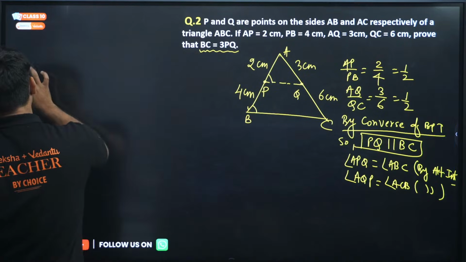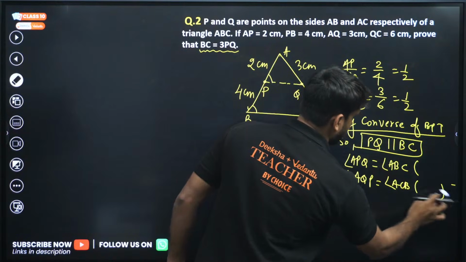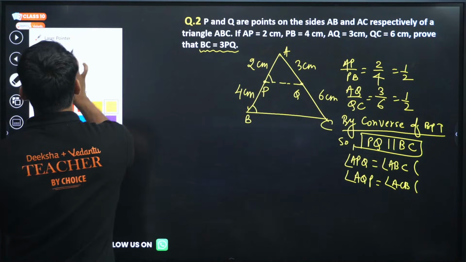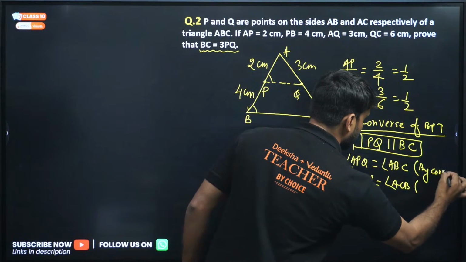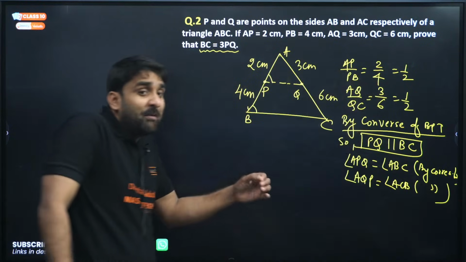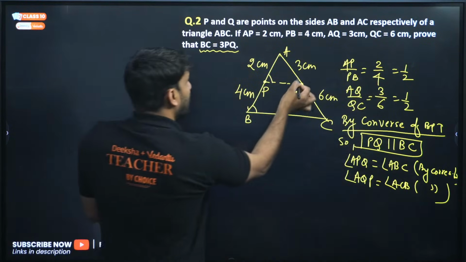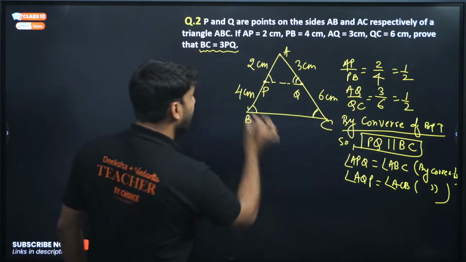Why are we writing alternate angle? This is corresponding angle because parallel lines are there. So we can mention there by corresponding angles, right? And similarly this. So we have proved that this angle is equal to this and this angle is equal to this. So can we move into the triangle?